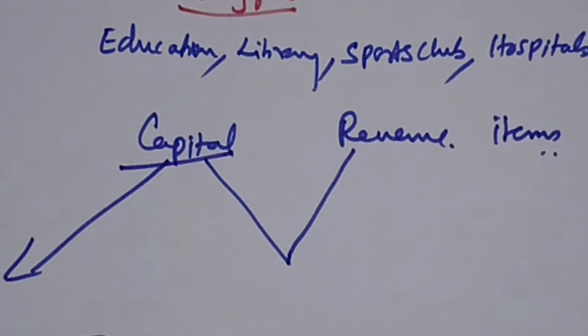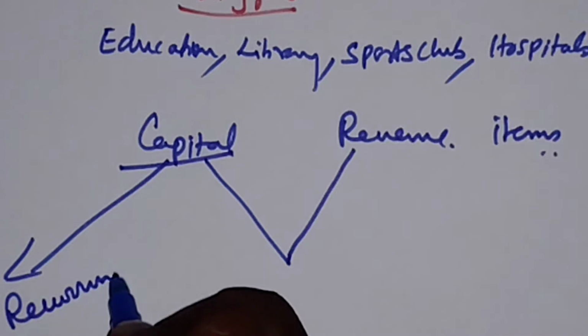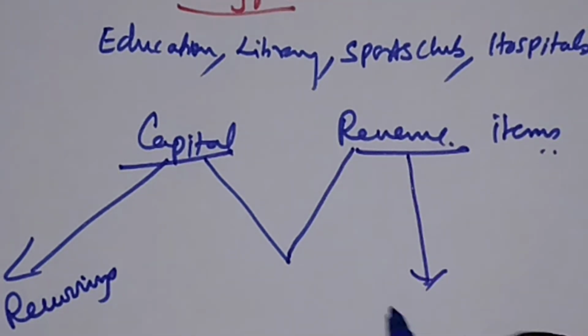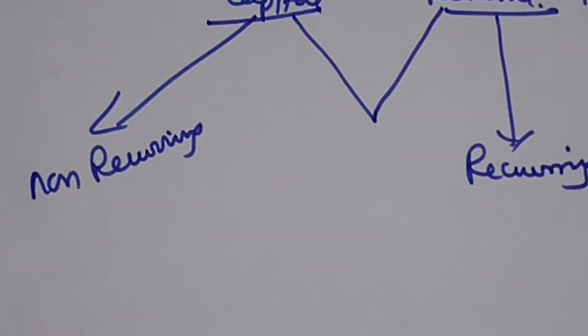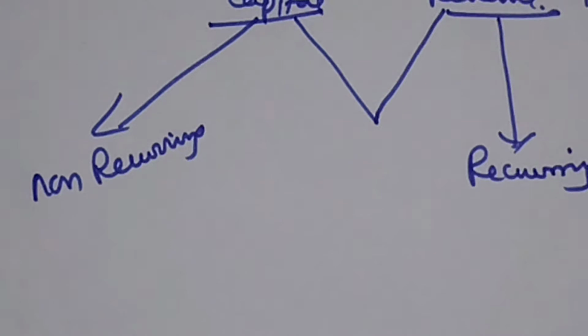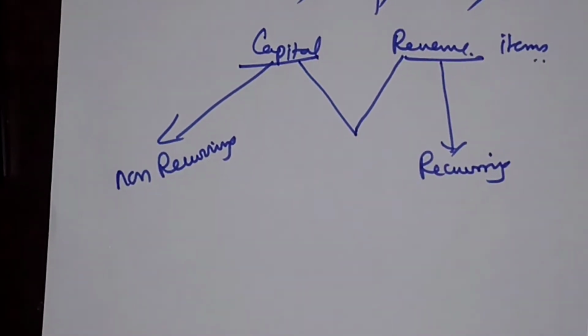Capital means that it is non-recurring, and revenue means that it is recurring. Recurring means again and again. Non-recurring means that it is not again and again. That is the meaning.